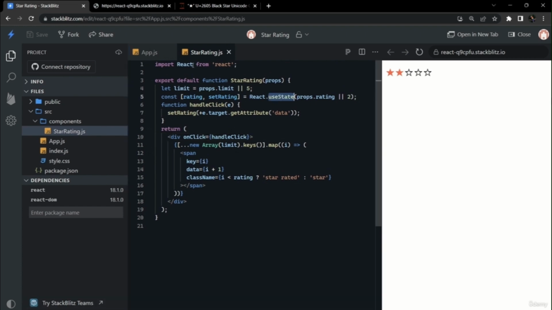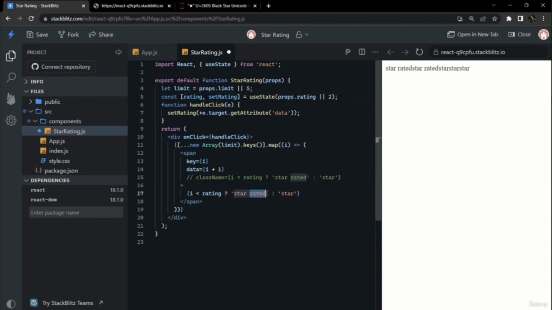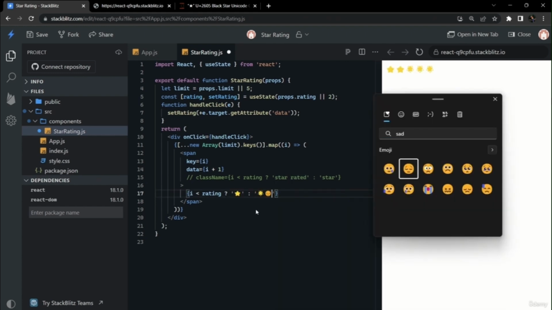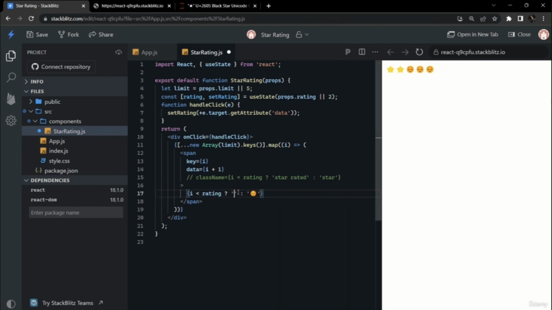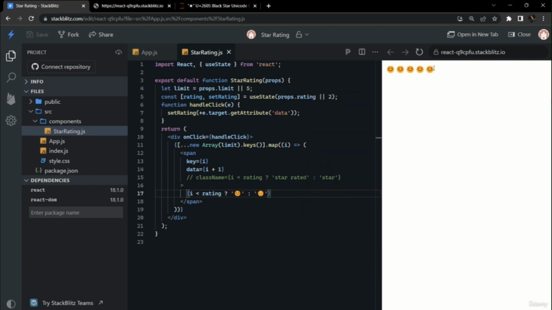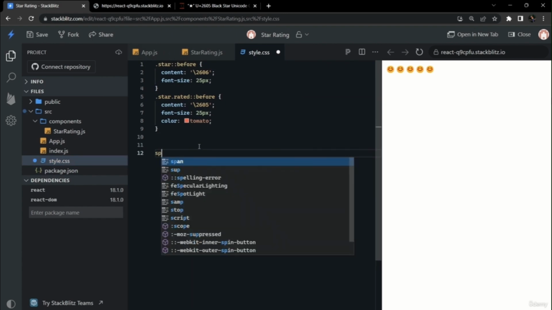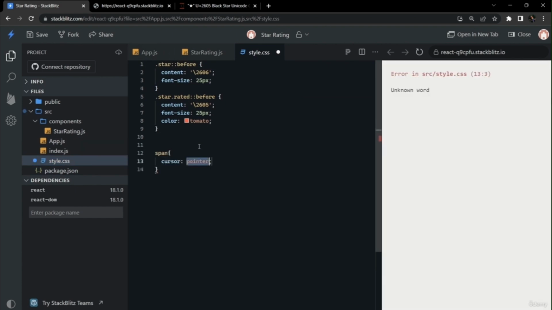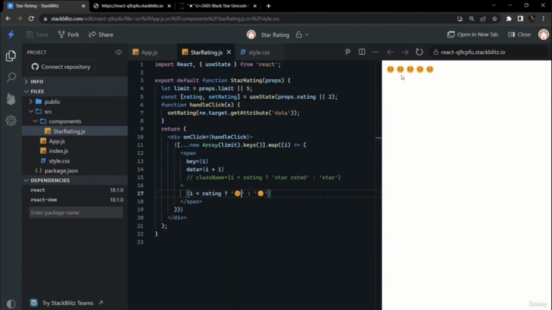Now we can import useState, and instead of using React.useState we can import the useState to improve it further. And if you don't want to use this class name to achieve this star functionality, you can directly use emojis inside of the HTML element like I have used here. So you can use any of the emoji from Windows plus dot if you're on Windows 11. Otherwise you can copy emoji from the internet. So in this way you don't have to use CSS content. So now if you give a cursor as pointer and select any of the smileys, accordingly the smileys will be sad or happy. So that's all for this video.